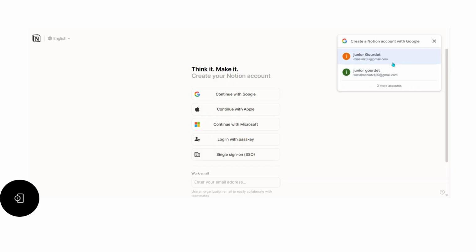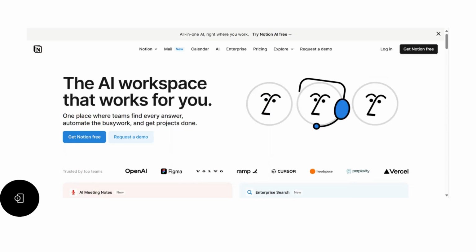You can look at the calendar, look at enterprise, look at the price, explore, and that's where you're going to read inside. You can see product, design, marketing, IT, startup, SMB, enterprise, education, help center, customer stories, blog, community, API, templates, security, and consulting.